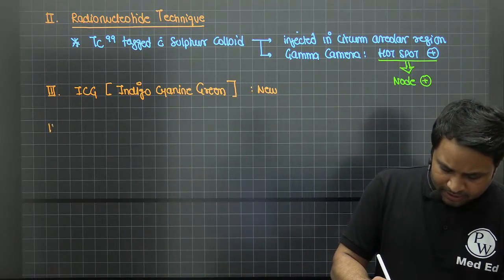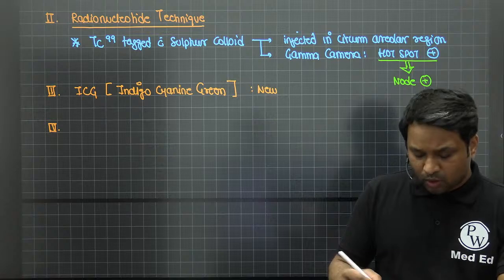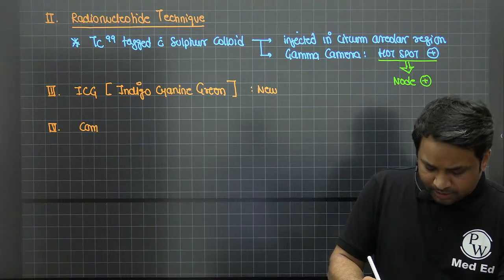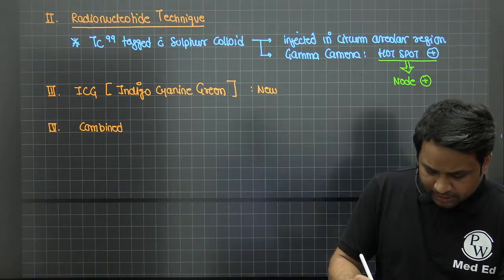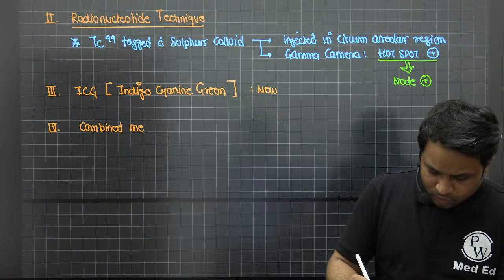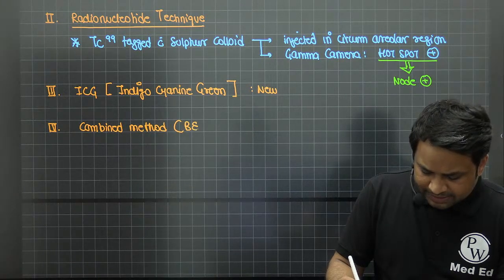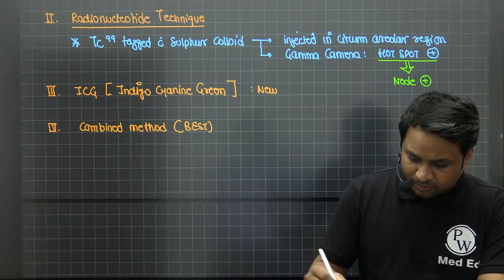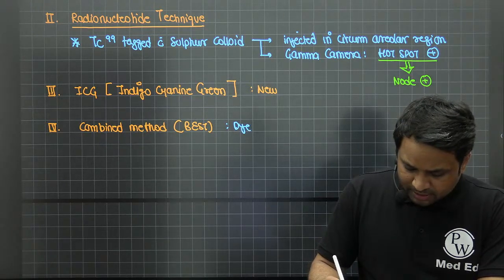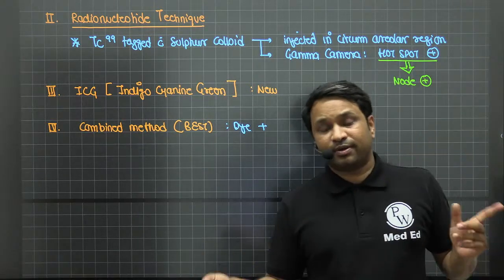The last method is what we do in our own center. We call it the combined method. Now in a combined method, what are the two methods I'm going to do? In fact, the combined method is considered to be the best technique overall, where I am going to use a dye-based method, that is going to be your methylene blue, isosulfan or patent blue.